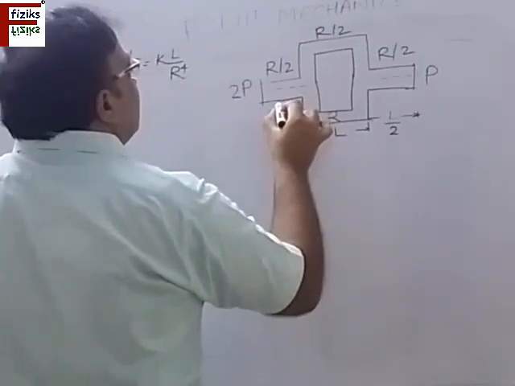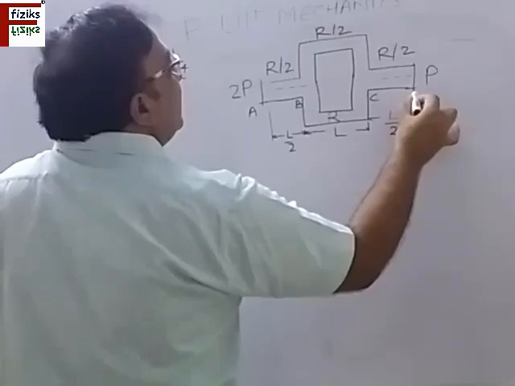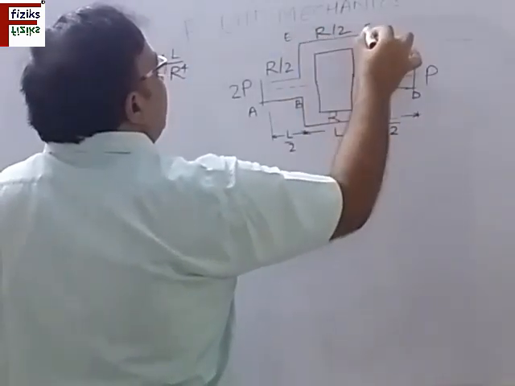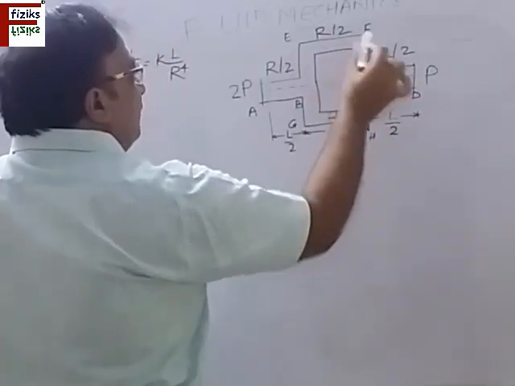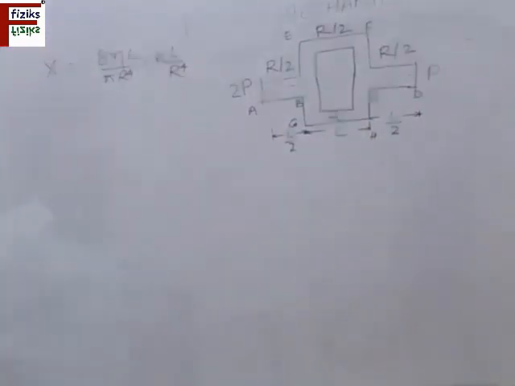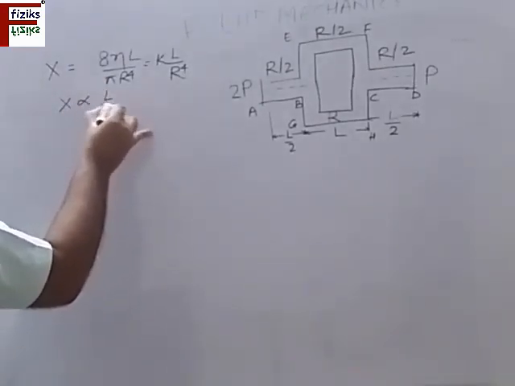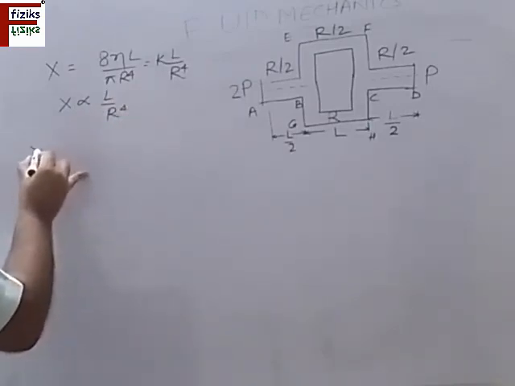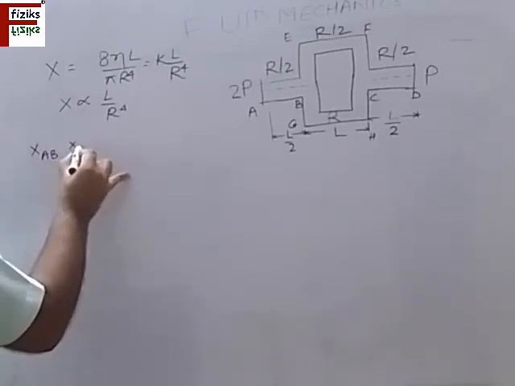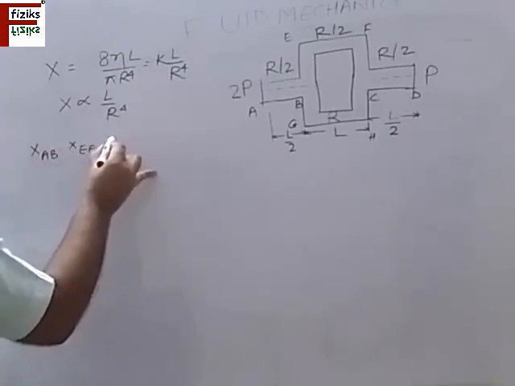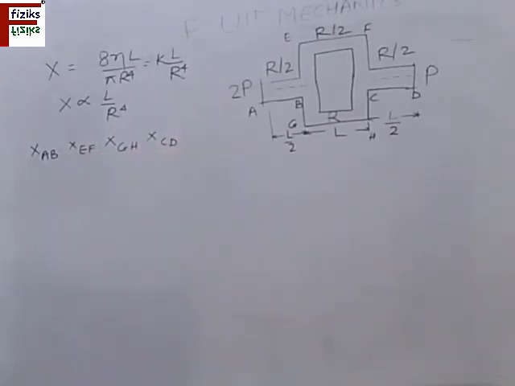So let us take the pipes as A, B, C, D, E, F and G, H. This is GH, EF, CD, AB to name the pipes. And their resistances X are proportional to L by R4. So I can write the ratio of the resistances XAB to XEF to XGH to XCD. This ratio we have to find.